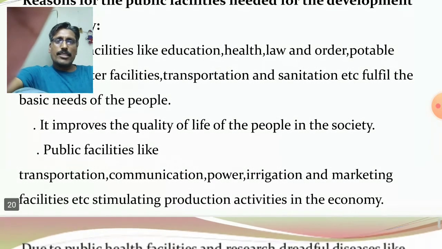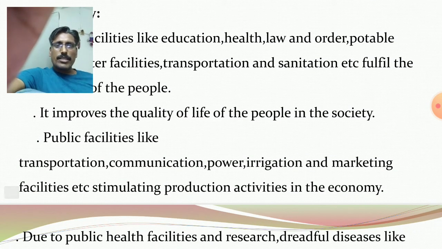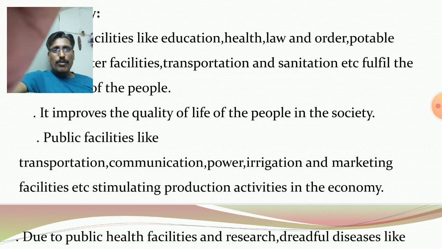Public facilities like transportation, communication, power, irrigation, and marketing facilities, etc., stimulate production activities in the economy. You know, economic infrastructure is a must for stimulating production activities, and economic infrastructure is strengthened by the government. So, what type of facilities are actually provided by the government? It's the public facilities. Okay, the government facilities are the public facilities. Clear?